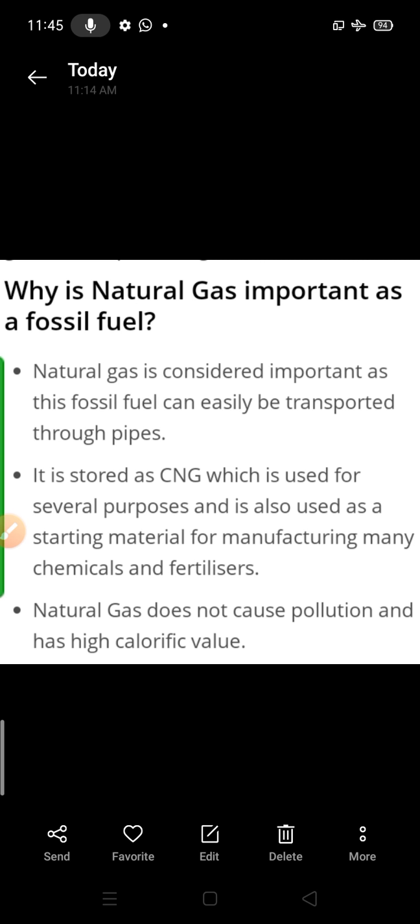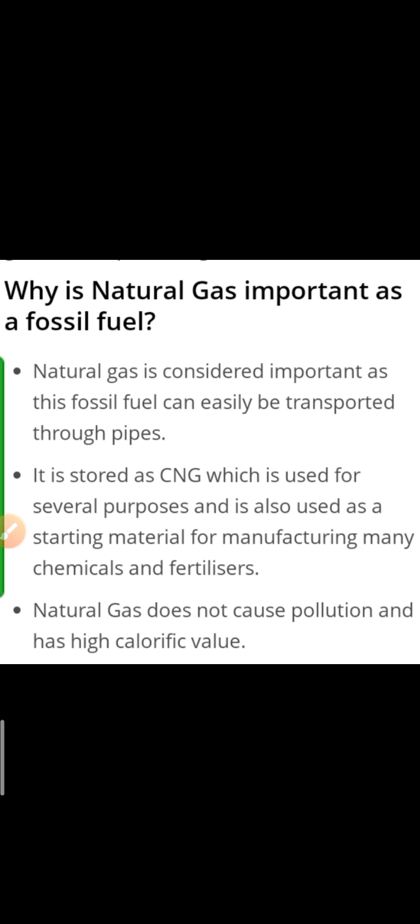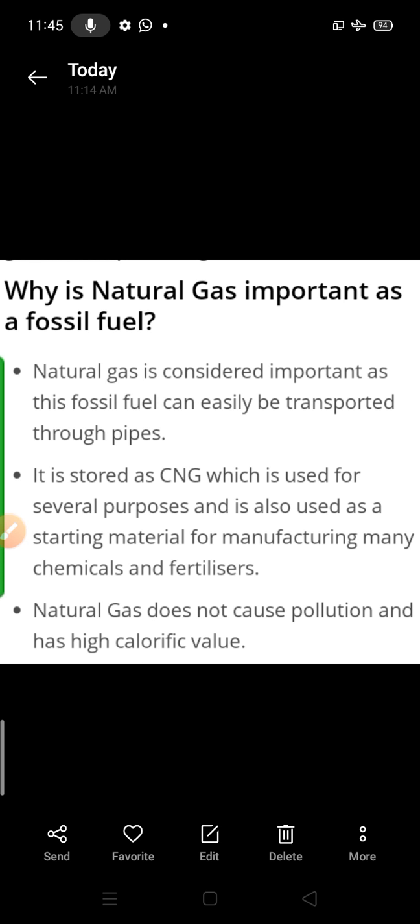Okay, so natural gas does not cause any kind of pollution and has high calorific value. Clear? Natural gas is very important. It never creates any kind of pollution. Okay, and having high calorific value means it can provide heat in a high amount. Okay, so it's about natural gas and its importance.